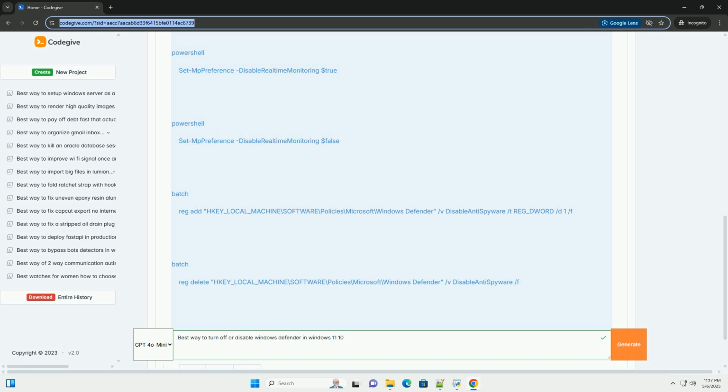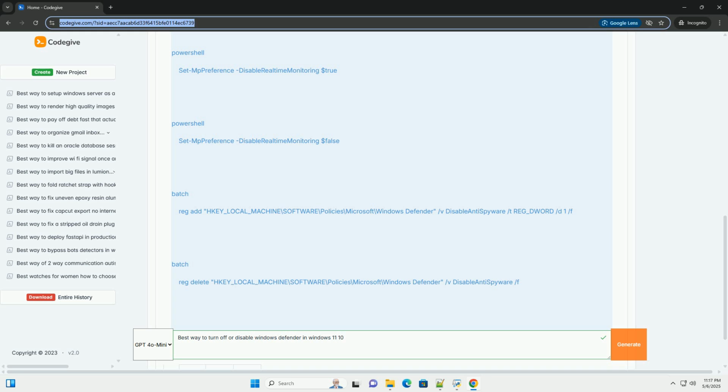Re-enable Defender using command prompt requires administrator privileges. Explanation. reg delete: the command to delete a registry value. The rest of the command is the same as above.